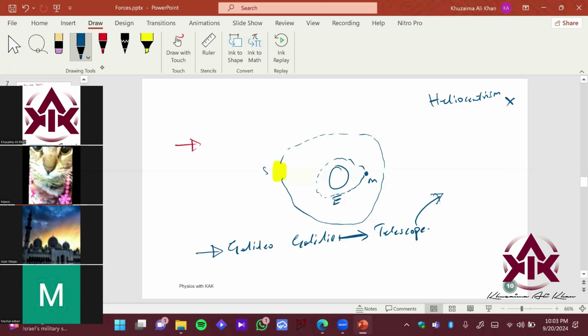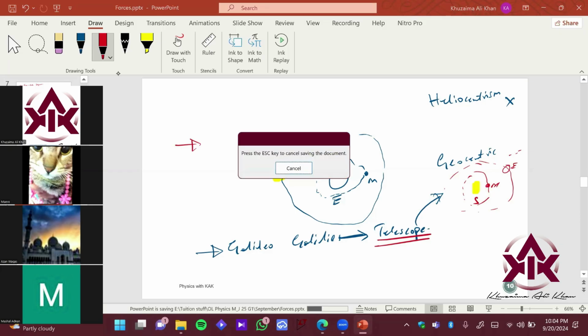The solar system is basically geocentric. What we know till now is that the sun is in the center, and all the other planets are rotating around the sun. We have Mercury over here, then Venus, Earth. Let me draw Earth over here, and so on. So he got basically a lifetime jail for this.